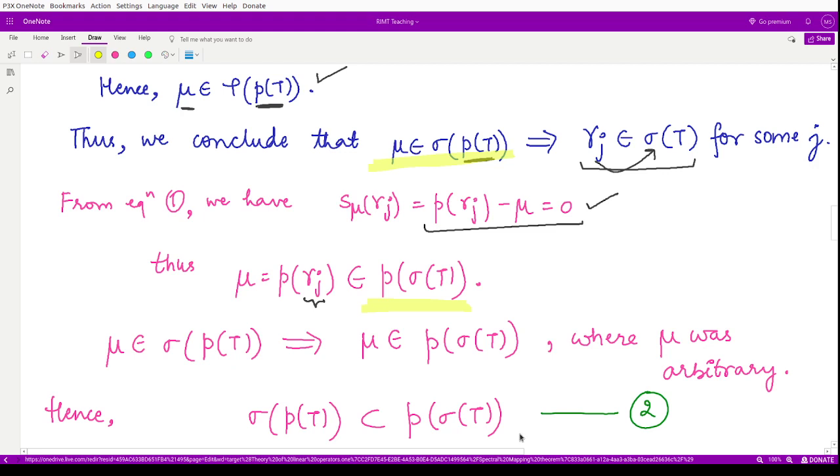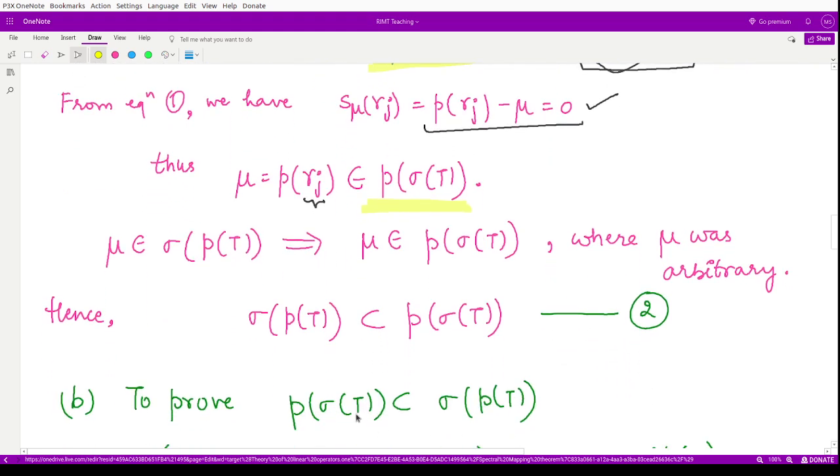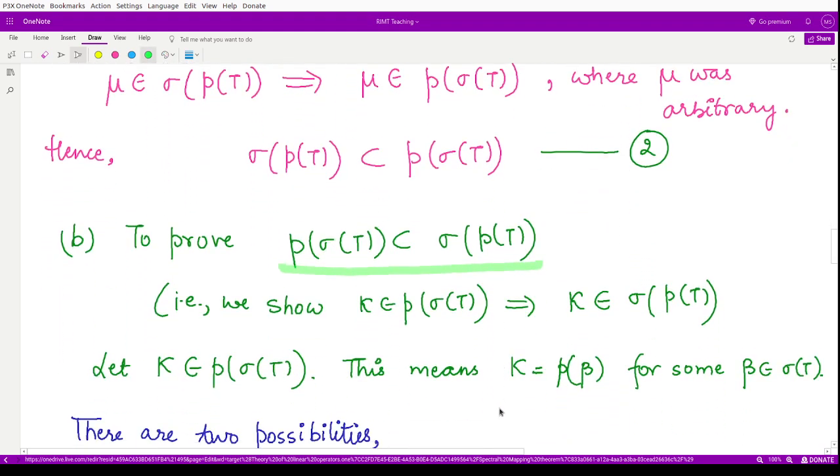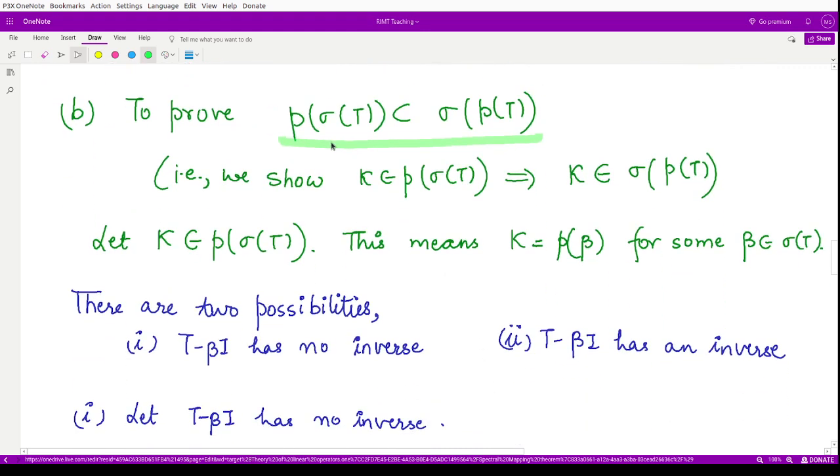For the second part, we wanted to prove P of sigma of T is contained in sigma of P of T. So again what we will do, we will consider an element in the first set and we will show that this also belongs to the second set. So we assume kappa is some element in P of sigma of T. We will prove this kappa belongs to sigma of P of T. So for that we assume that this kappa belongs to the first set.